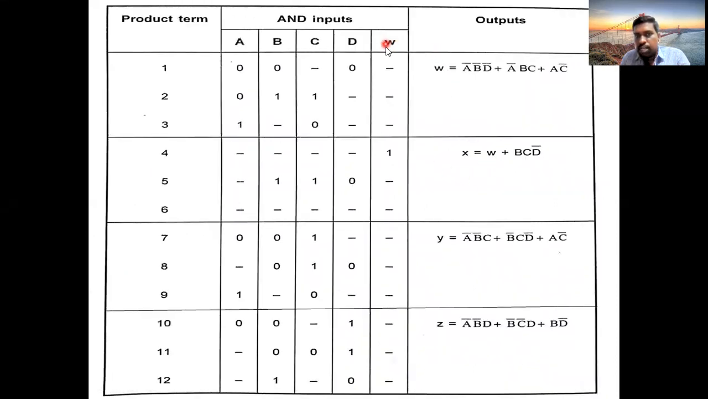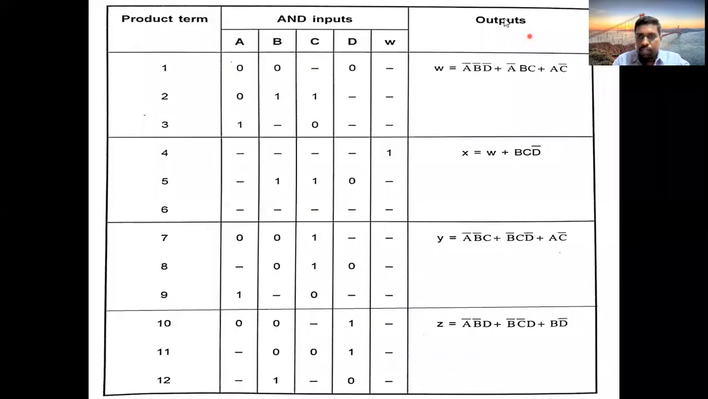That's why I added here one more column W. Okay. And now write the expression in boxes. This is the first expression. This is the second expression. This is the third expression. This is the fourth expression. Write down the 4 output expressions in this particular table.